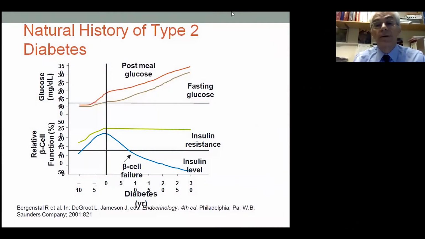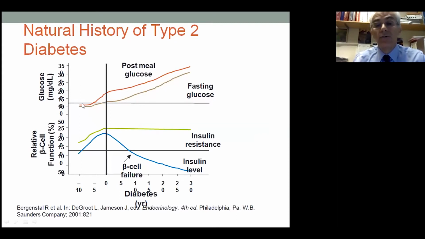To summarize the pathophysiology, these are studies that I've done here in Boston at the Joslin Diabetes Center with relatives of type 2 diabetic patients that were studied for up to 10 years before they developed diabetes. If you look at 10 years before developing diabetes, the first abnormality was insulin resistance that increased and remained constant for all this time, and beta cells compensate by making more and more insulin.